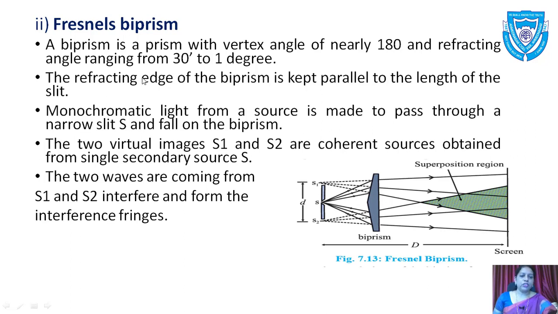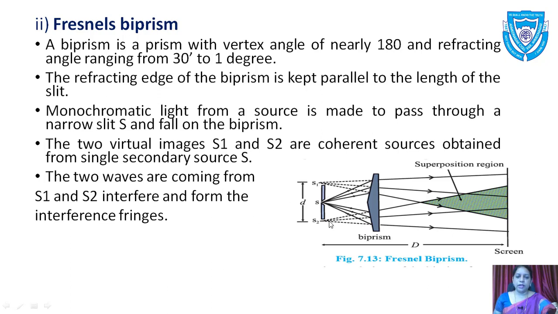The refracting edge of the biprism is kept parallel to the length of the slit. Monochromatic light from a source is made to pass through a narrow slit S and fall on the biprism. The two virtual images S1 and S2 are coherent sources obtained from the single secondary source S. The two waves coming from S1 and S2 interfere and form the interference fringes.